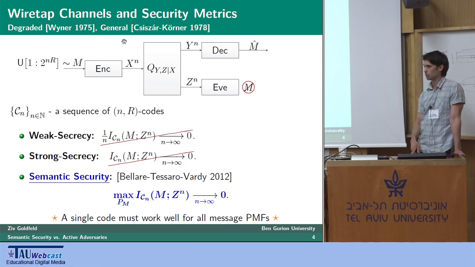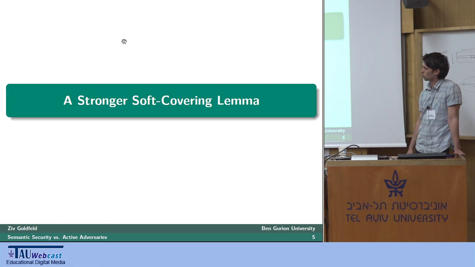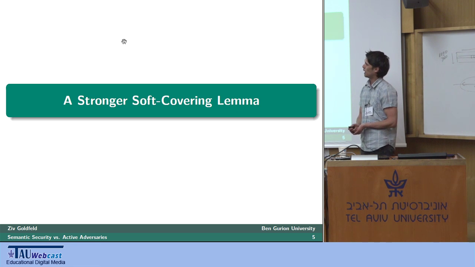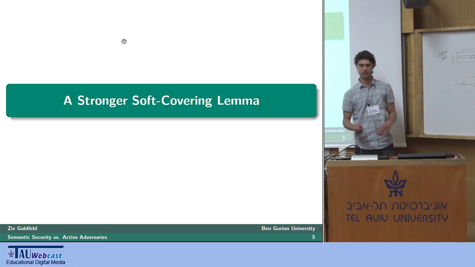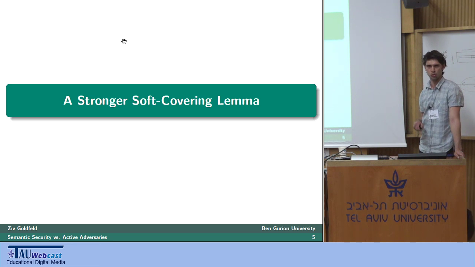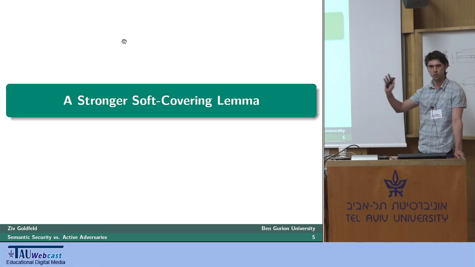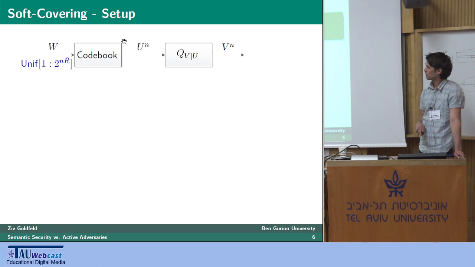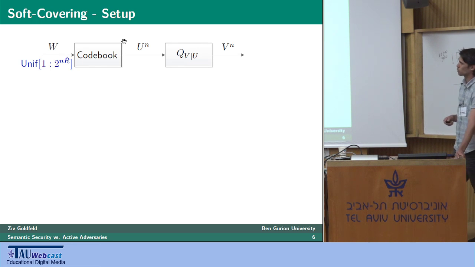And to answer this plea for stronger tools, I would like to introduce what we call the stronger soft covering lemma, which, as the name implies, is a stronger version of an existing soft covering lemma on which I will talk in a moment. This will be a tool that establishes semantic security for the wiretap channel. It will even enable us to do a bit more. But for now, I would like to put the secrecy discussion aside for a few moments, focus on this, and then get back to secrecy and show you what we can do with that. So what's the soft covering setup?